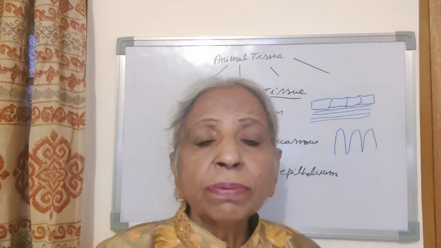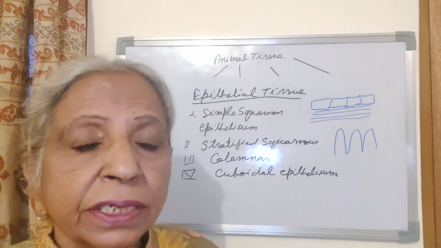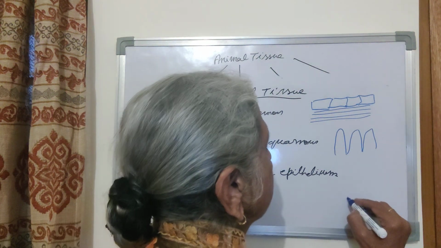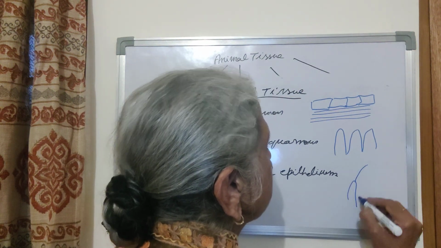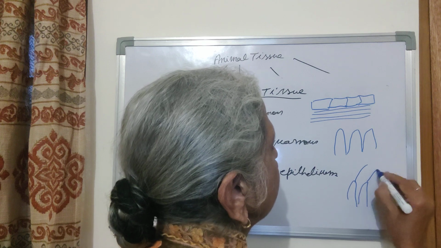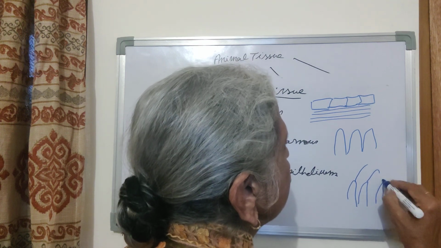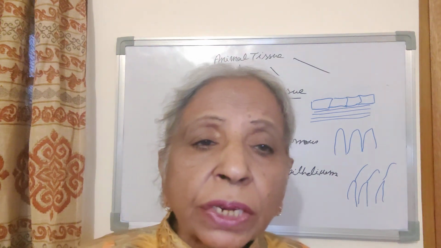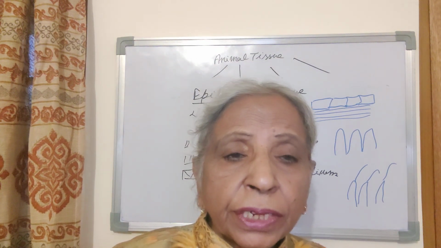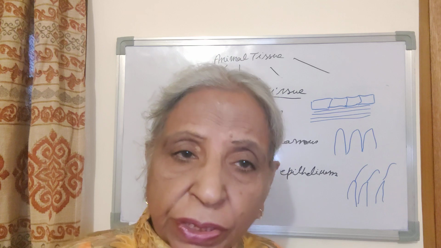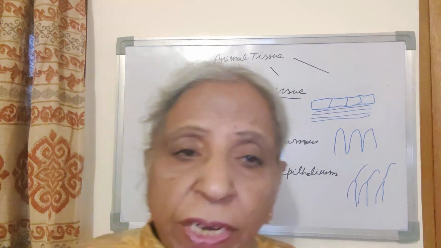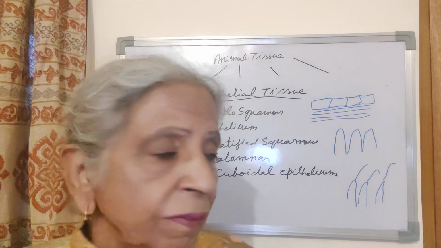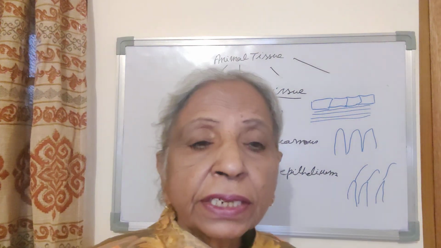Sometimes in the respiratory tract, their protoplasm is extended into projections which are called cilia. So this is called ciliated columnar epithelium. Ciliated columnar epithelium helps in pushing forward the mucus. It also prevents the entry of foreign material inside the body. So they are present in the respiratory tract.